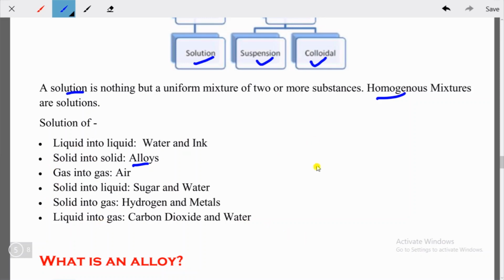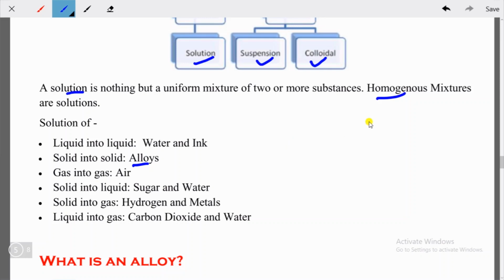I hope you have understood about solution. The concept of solution is very important for you, as you have so many things going on in this chapter regarding solution. Solution is basically a homogeneous mixture where the particles are uniformly placed. We can say in one word that uniform mixtures of two or more substances are called solutions. Mixtures are the composition of two or more substances.